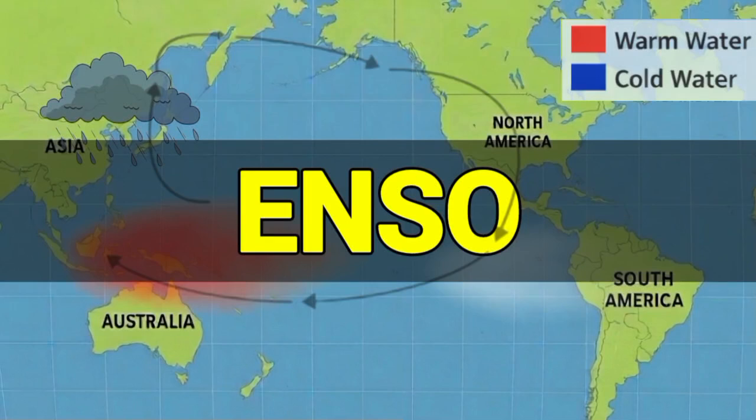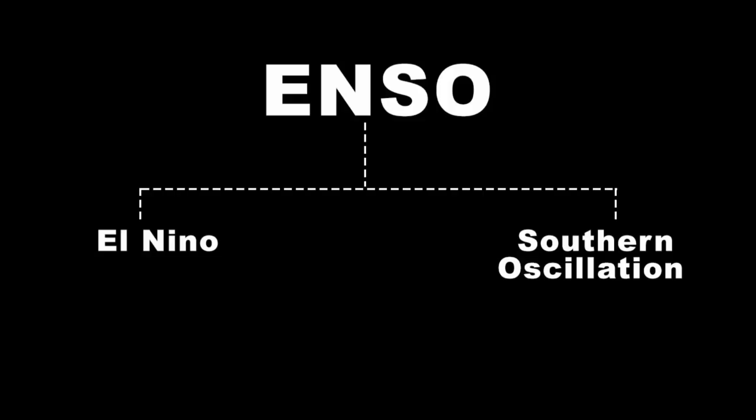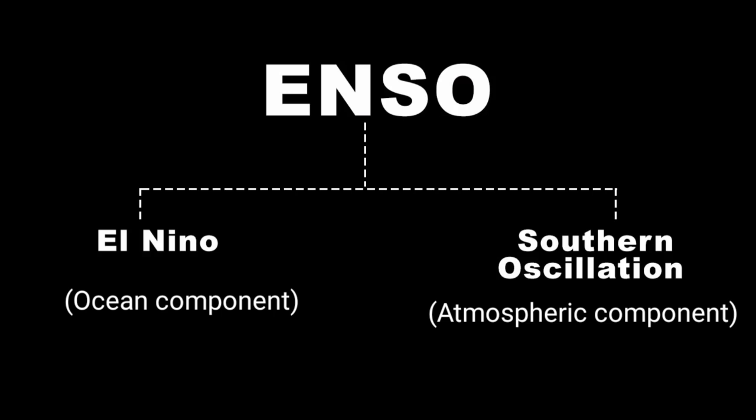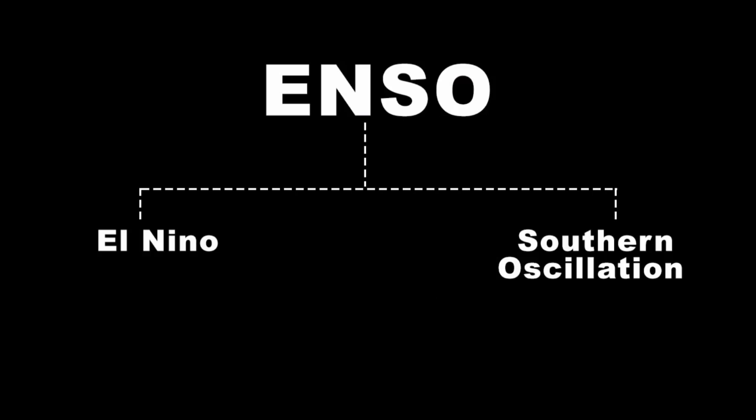Hello everyone, today we will understand the El Nino Southern Oscillation, also called ENSO. ENSO is an ocean-atmosphere phenomenon. It has two parts: El Nino, which is the ocean component, and Southern Oscillation, which is the atmospheric component. With ocean temperature changes, the atmosphere also responds. So ENSO is the interaction between ocean and atmosphere.